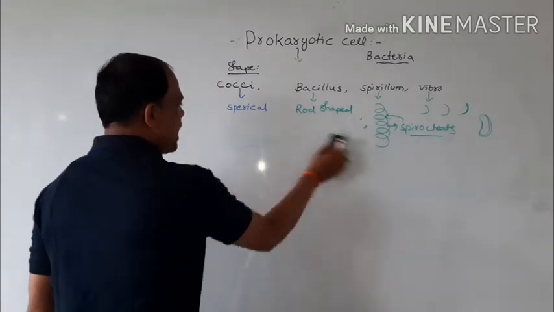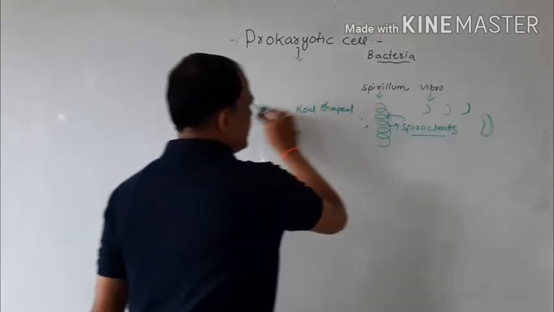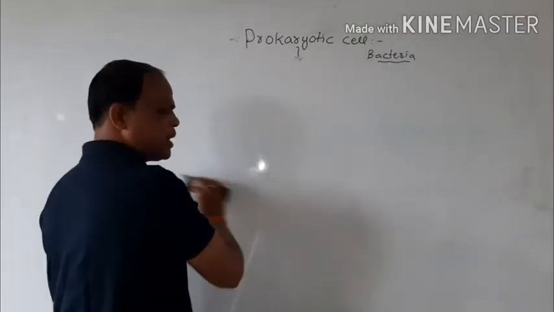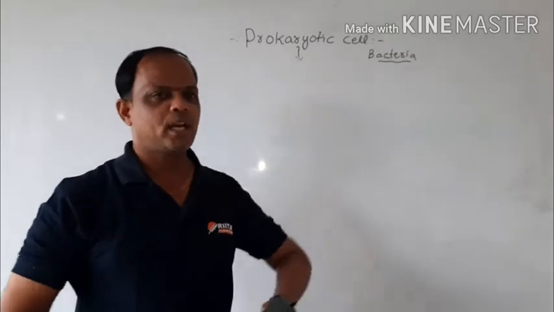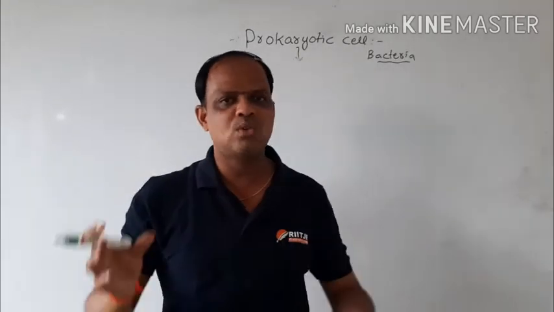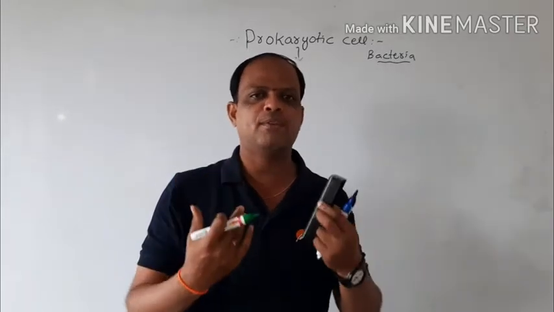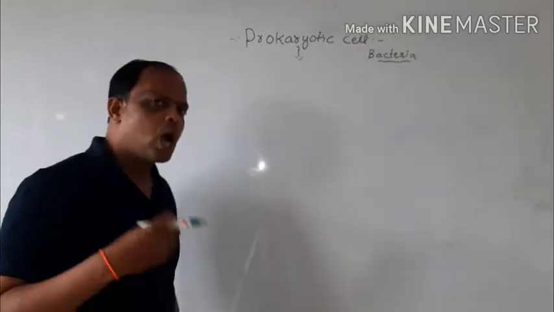Okay, right. The next one is size. These are very small particles, and we cannot see them with the naked eye. With the help of a microscope, we can see these organisms. They are non-visible.